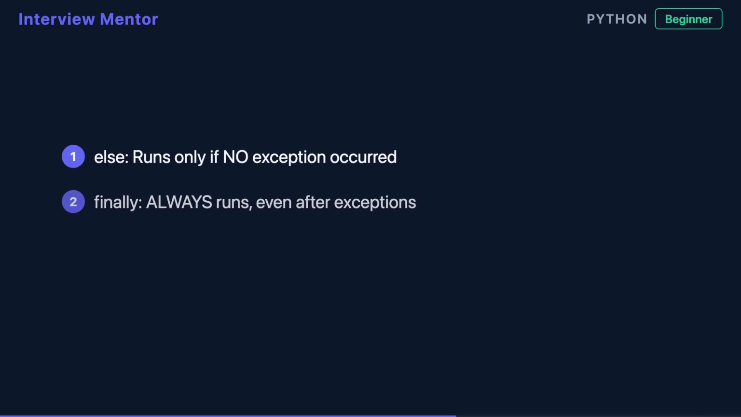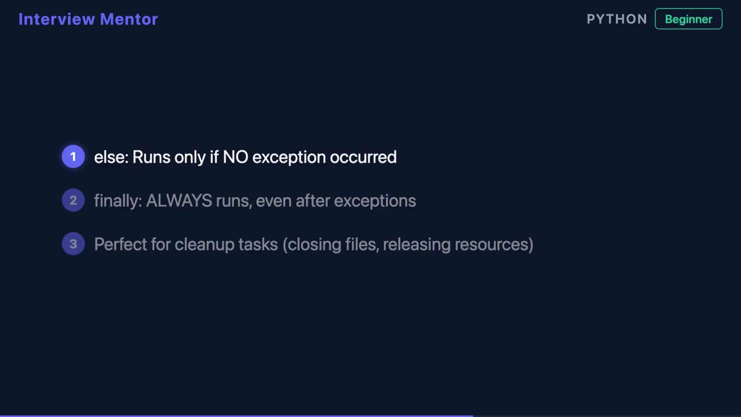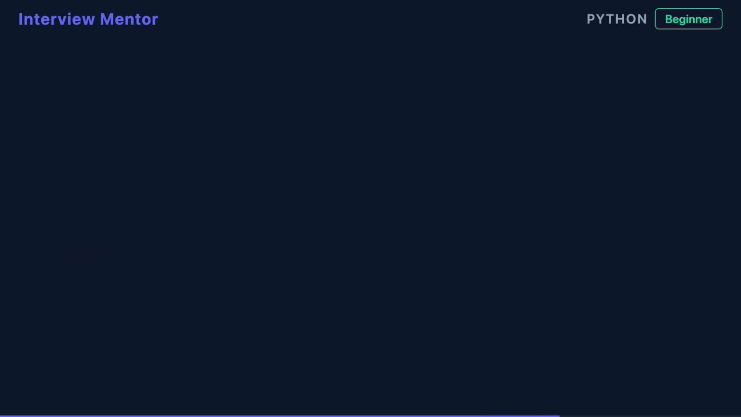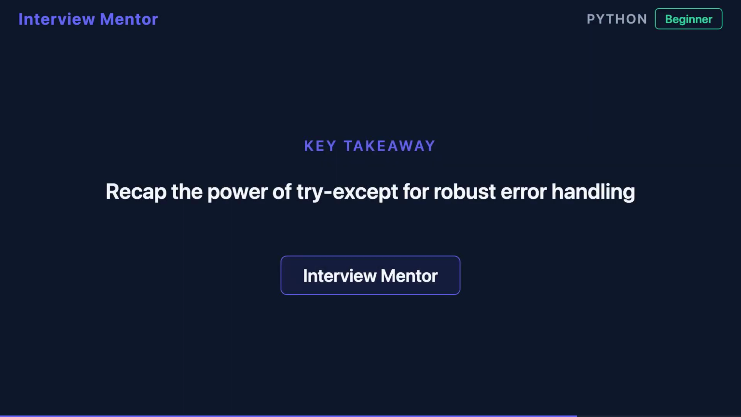Try except blocks support optional clauses for advanced control. The else clause runs only if no exception occurred. The finally clause always executes, whether an exception happened or not, making it perfect for cleanup tasks like closing files or releasing resources. Try except blocks are essential for writing robust Python code that handles errors gracefully.